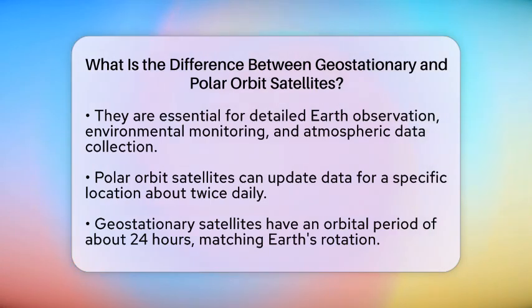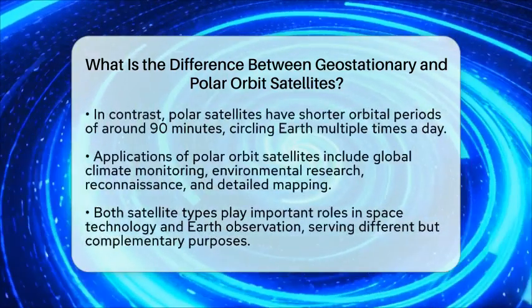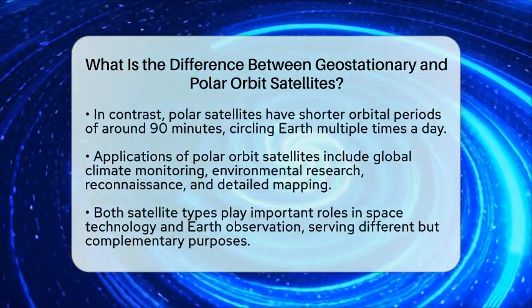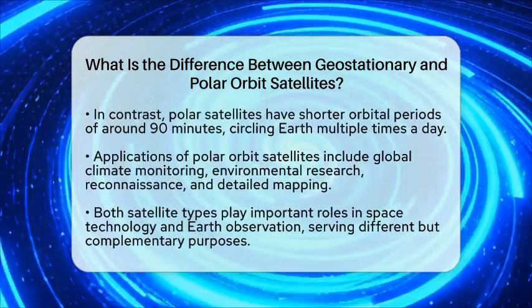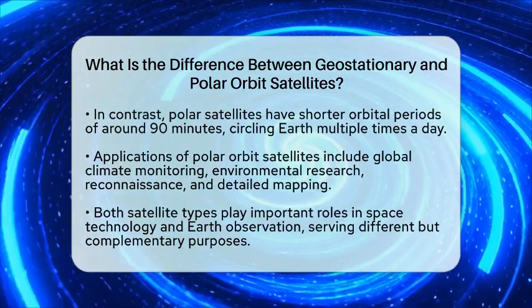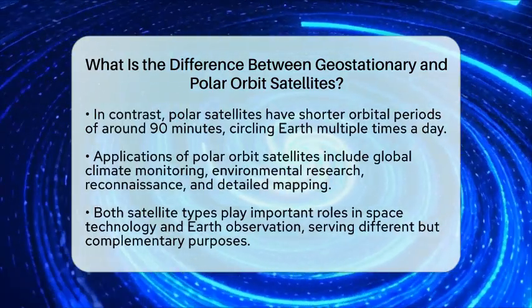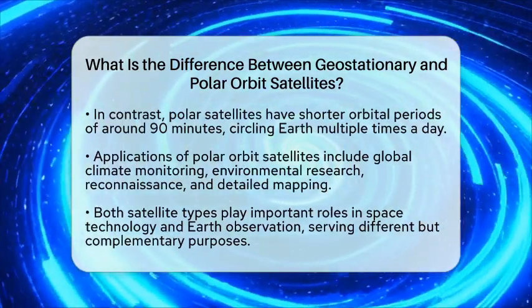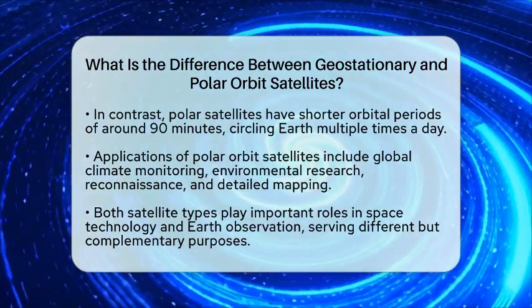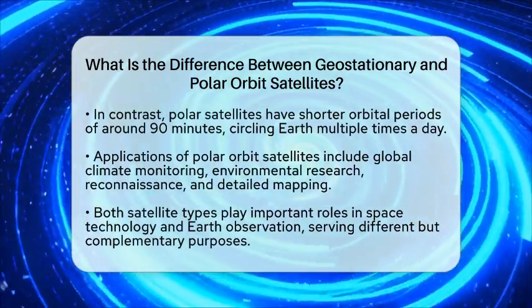In terms of applications, geostationary satellites are widely used for weather forecasting and live television broadcasting due to their fixed position. Polar orbit satellites, however, are crucial for global climate monitoring, environmental research, reconnaissance, and detailed mapping. Their ability to provide comprehensive coverage of Earth's surface and atmosphere makes them invaluable for scientists and researchers.